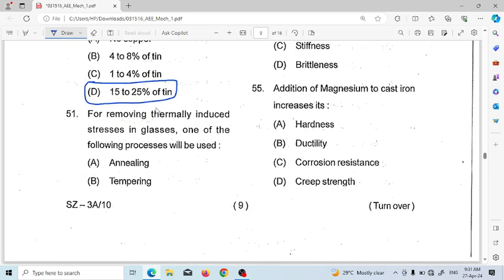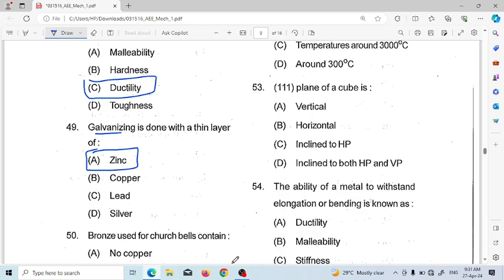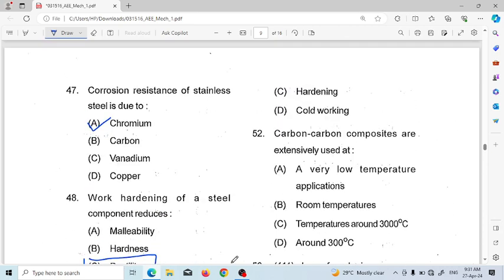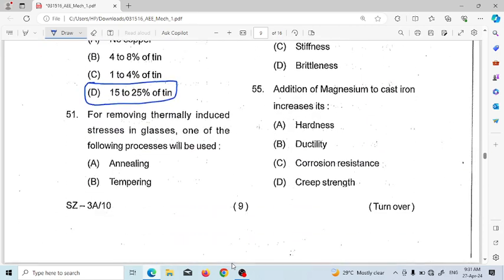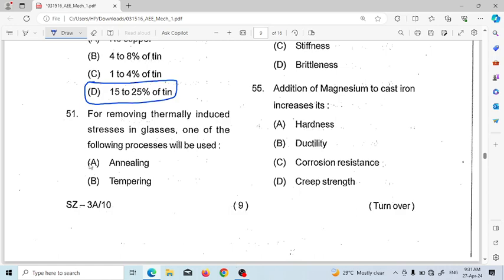Next, for removing thermally induced stress in glasses, one of the following processes is used: annealing, tempering, and cold working. So the answer will be annealing.